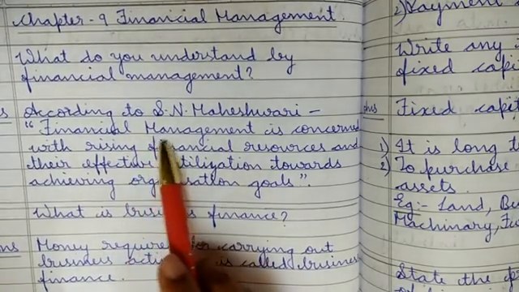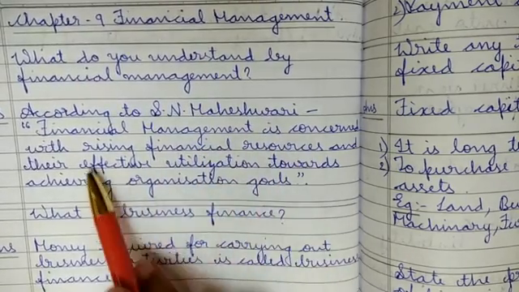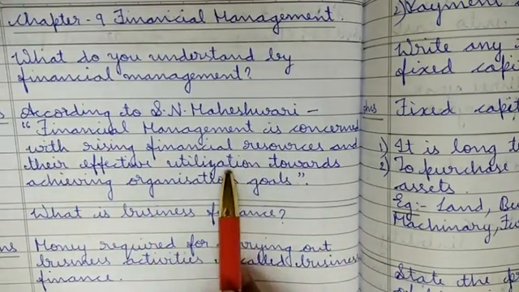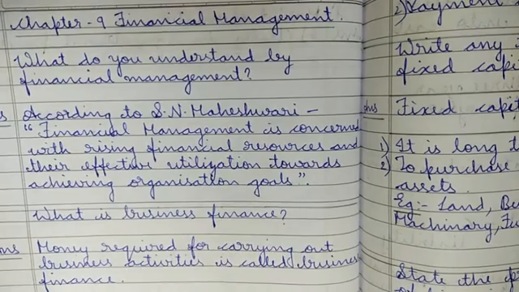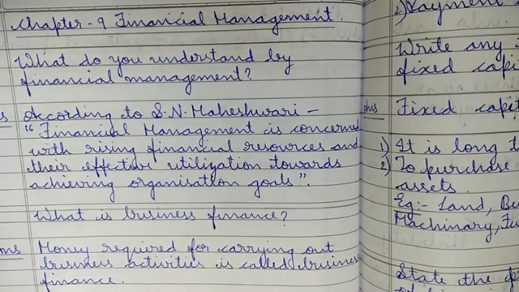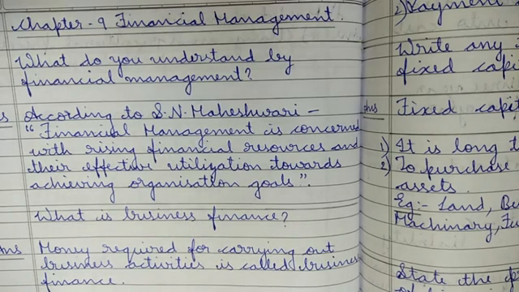According to S.N. Maheshwari, financial management is concerned with raising financial resources and their effective utilization towards achieving organization goals. Financial refers to money. To raise something financial means funds or investing somewhere. What are the effective uses we get from that to achieve our organization goals?